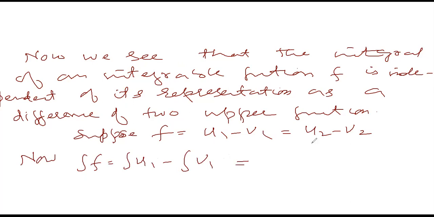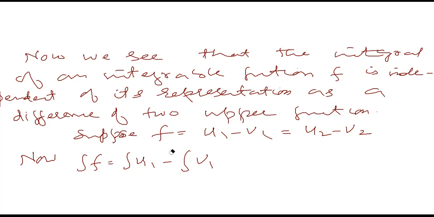But when we represent it as a difference of u2 and v2, it's equal to the integral of u2 minus the integral of v2. This is correct. So this is here when it's represented as a difference of two upper functions u1 minus v1, then in that case it's equal to this.